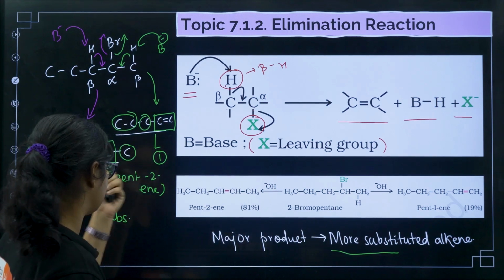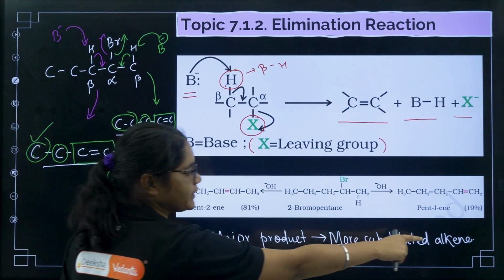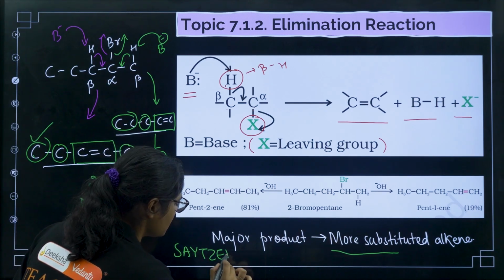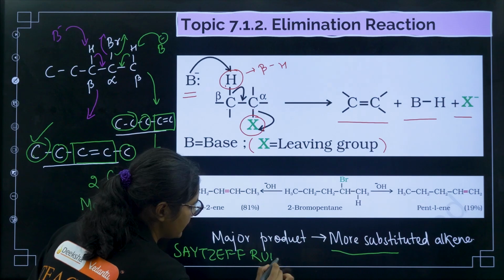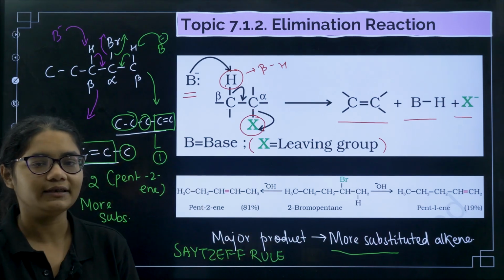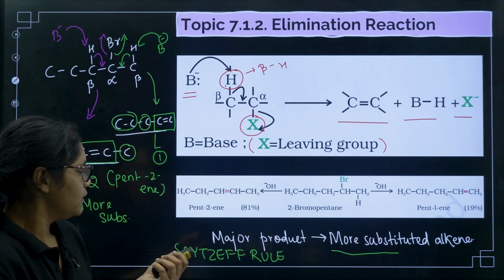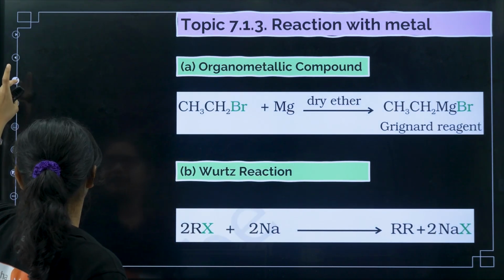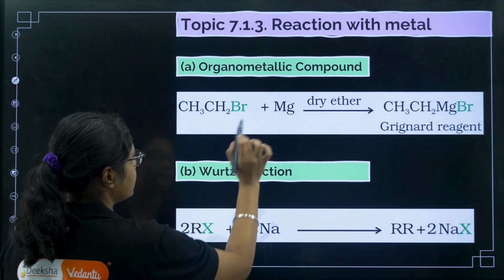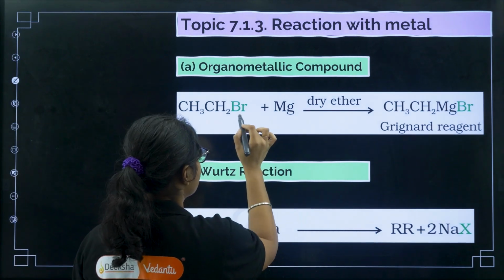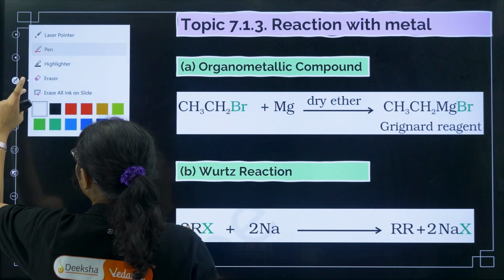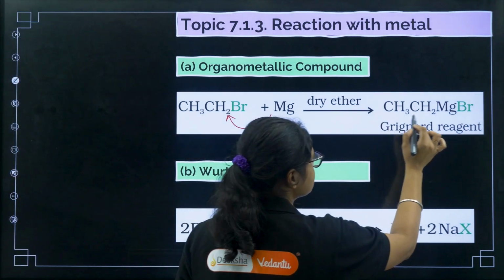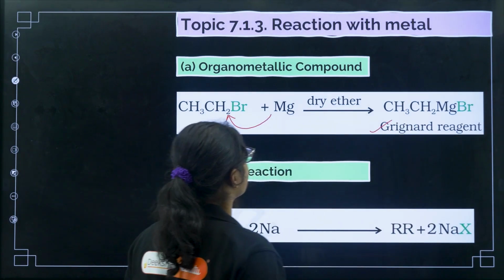So this rule, getting the major product as the more substituted alkene, is given by a rule that is Saytzeff rule. Okay, Saytzeff rule says that during the elimination, the more substituted alkene is formed. Okay, next. Now the third one, that is reaction with metal. So first of all, if you take any RX and you react with Mg, so what happens? This Mg gets inserted between this C-X bond. So we'll get CH3CH2MgBr. This is nothing but your Grignard reagent.